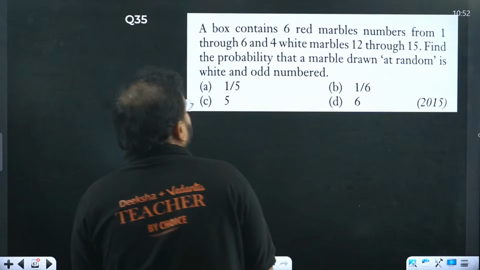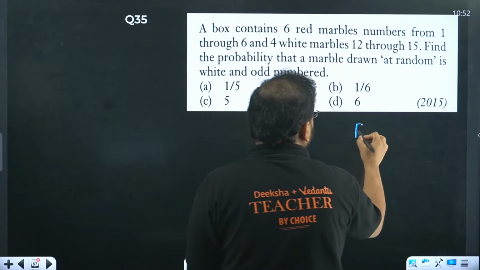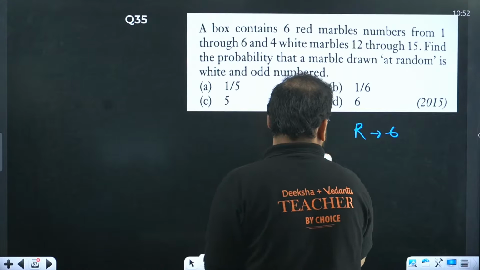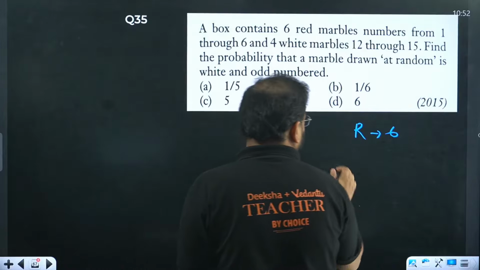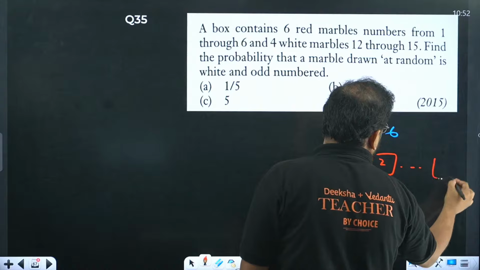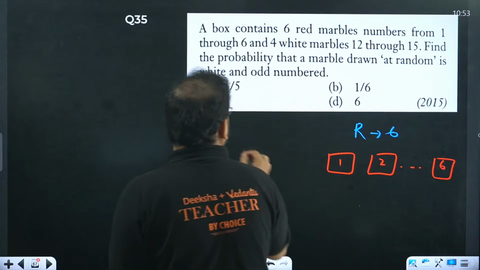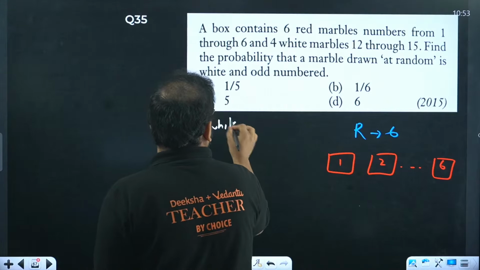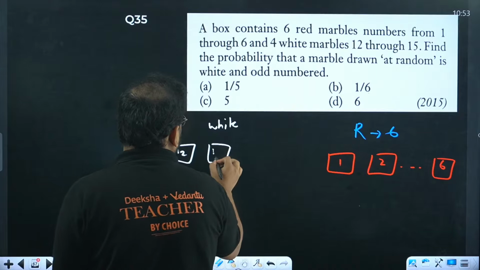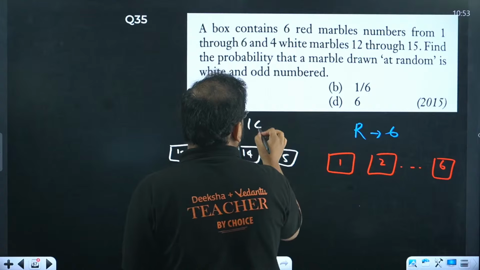A box contains 6 red marbles. So we have red marbles, total is 6, numbered from 1 all the way till 6. And we have white marbles also. In white marbles we have 12 to 15. So first one is number 12, then we have 13, then 14, then 15. So we have only 4 white marbles, by the way.